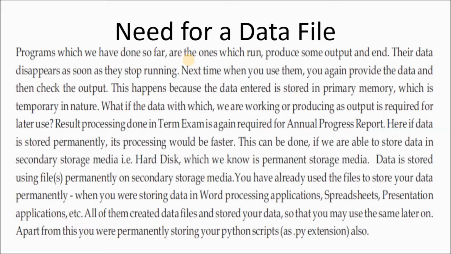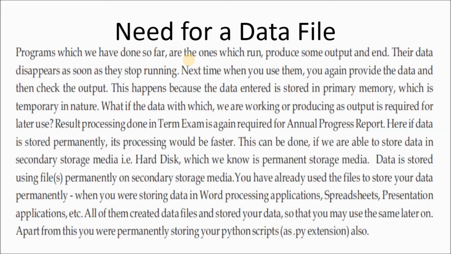Result processing done in the term exam is again required for the annual progress report. Here, if data is stored permanently, its processing would be faster. So that is why file handling is used. This can be done if we are able to store data in secondary storage media or hard disks, which we know is permanent storage media. If you store data permanently in a secondary storage device, you can access it later also. Primary memory, as you already know, is temporary in nature, so once the system is turned off, the records are erased from primary memory.